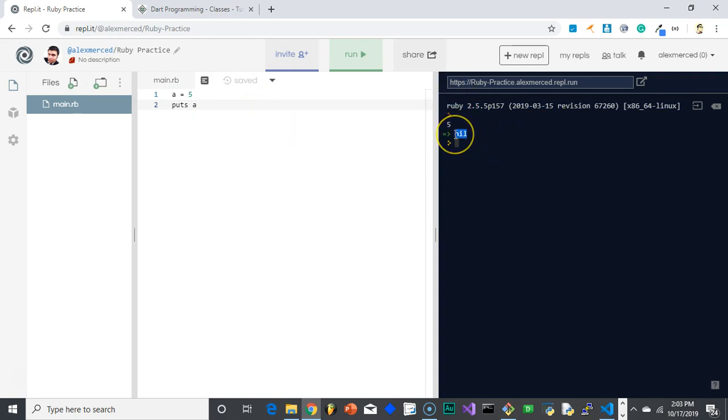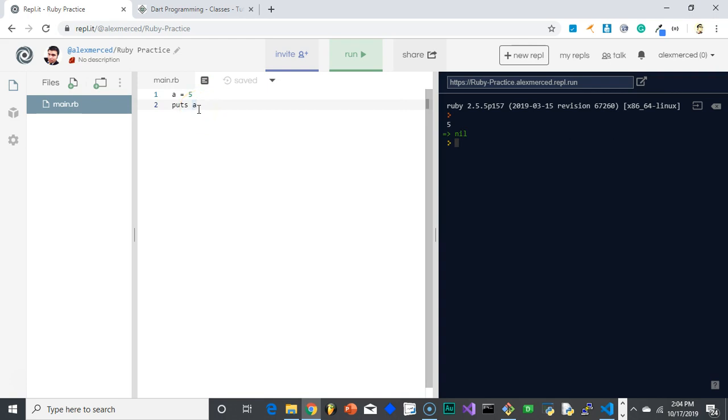So I'm using a website called REPL.it. REPL.it allows you to create an environment where you can practice or actually create stuff in pretty much any programming language. It's pretty awesome. You can get an account for free. So I created a Ruby REPL, and basically the way it works is I can program in this box, and then I can run it and see the output in this box. So a equals 5, and then I puts a.